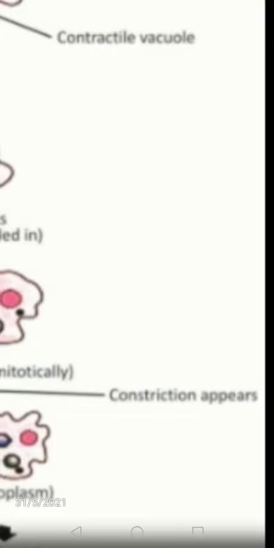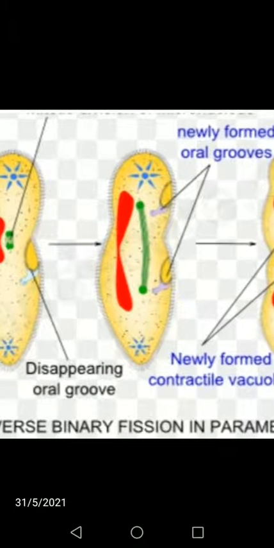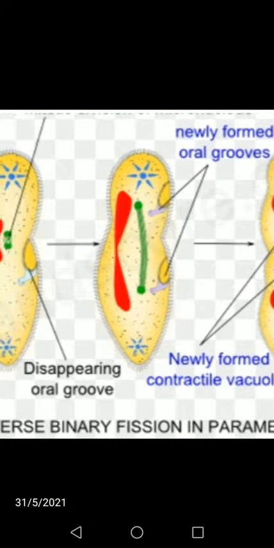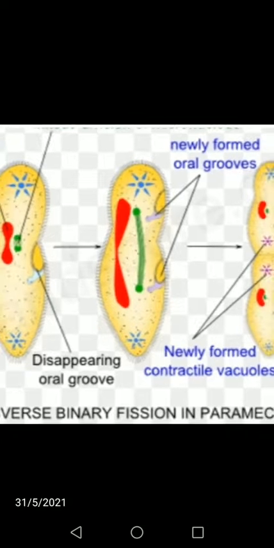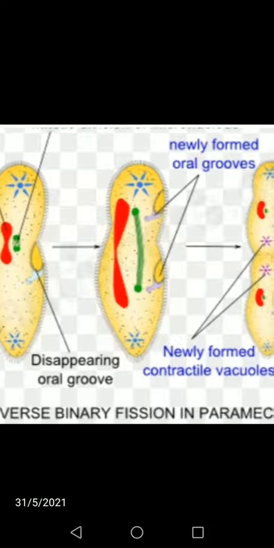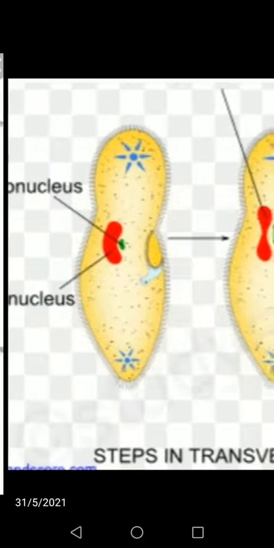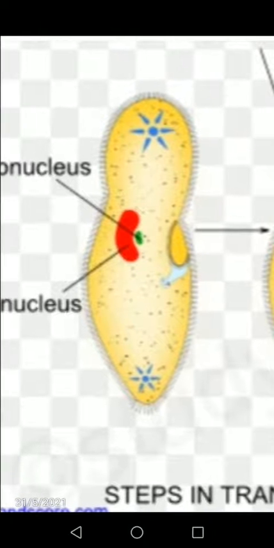The next one is transverse binary fission. In binary fission there are four types. Simple irregular binary fission we have seen. Then the second one, transverse binary fission. The examples of transverse binary fission are paramecium and planaria. So this is the image of paramecium.